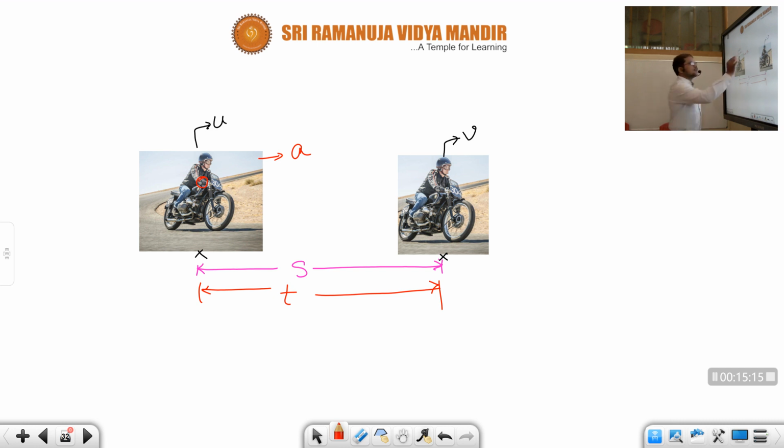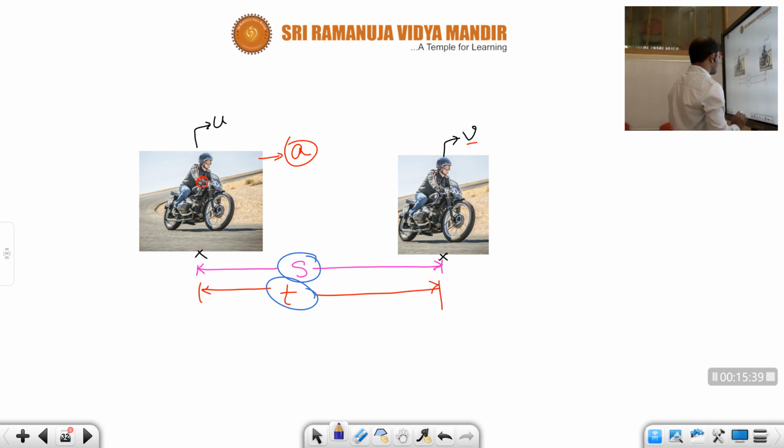Okay, so here the bike has initial velocity, children. From here the biker applied some acceleration, so the velocity rose to final velocity v. In order to move from here to here, he traveled some distance, children, that is s, and he took some time t. Now let us relate all these things, children, and make some formulas.